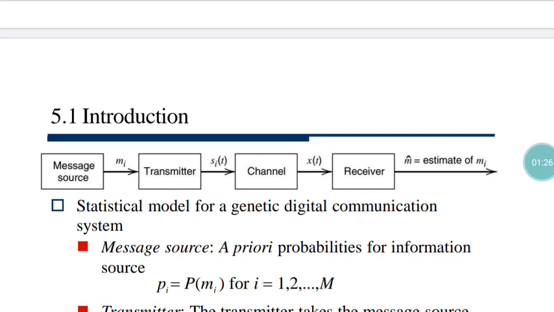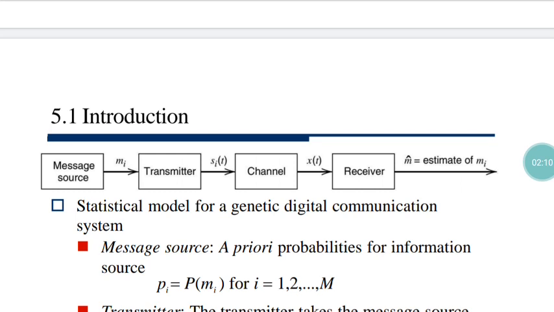Now the message source is basically transmitting message 1, message 2, message 3, so different messages Mi, where Mi is a message symbol. All these different messages should have their probability of occurrence. Last semester, when we went through digital communication, mainly information theory and coding, I told you one term, that is the probability of a particular message.